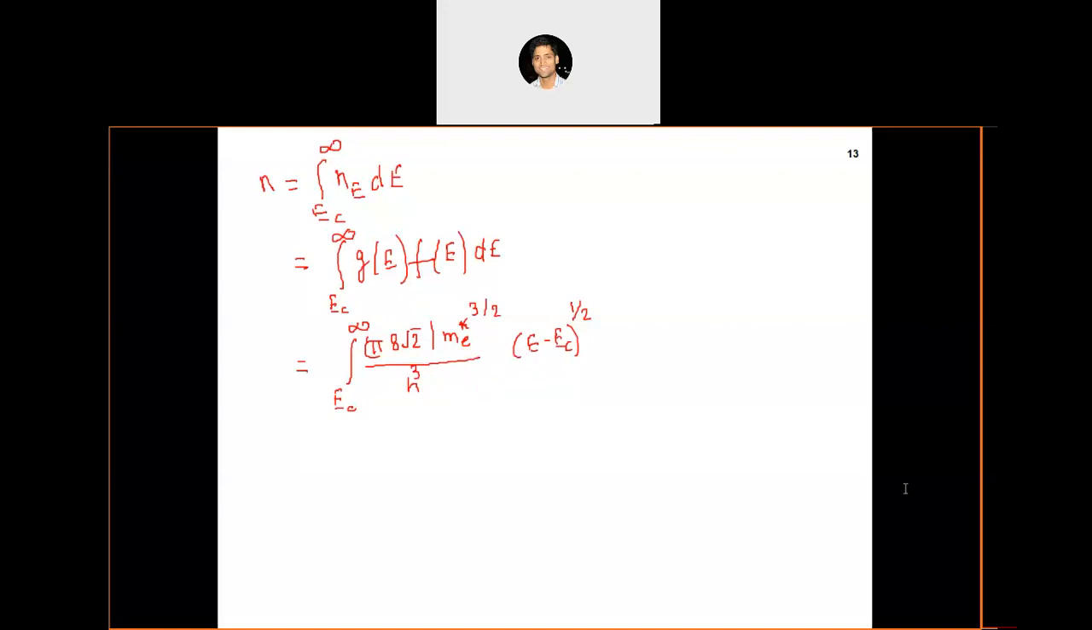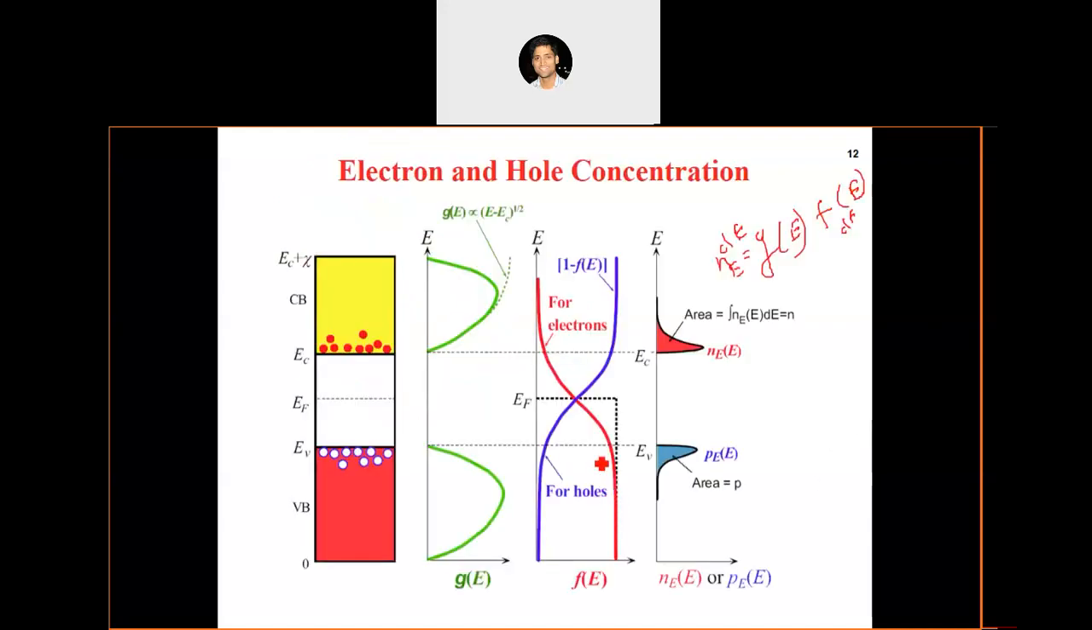Somebody is asking a question: please explain how 1 minus Fe will be equivalent to the concentration of holes. Are we taking the whole empty space of the conduction band as holes too? Yes, actually, see, if you look here, this is only the distribution function.